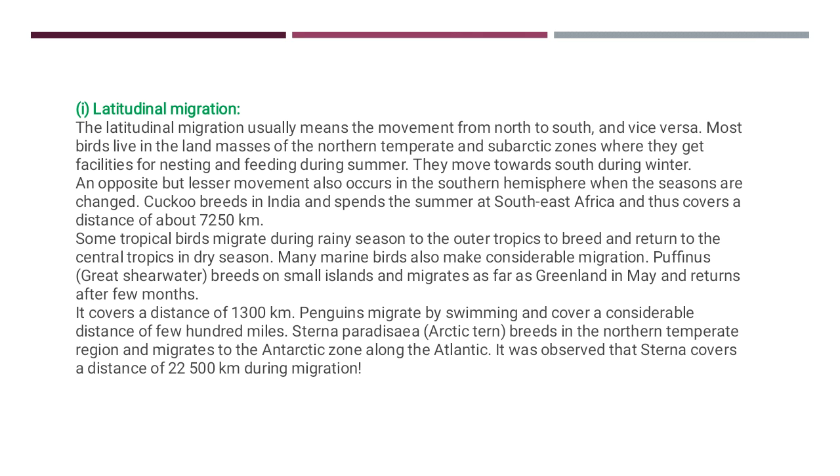Means they migrate from their original place to a suitable place for breeding purpose, and then they come back again to their original position. It covers a distance of 1300 kilometers. For example, penguins migrate by swimming and cover a considerable distance of a few hundred miles.